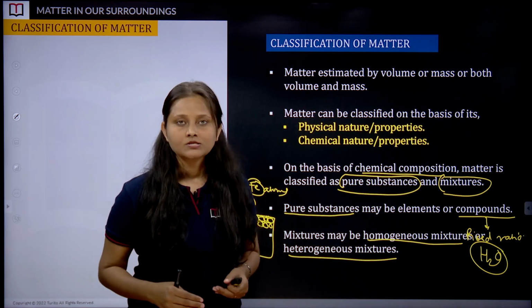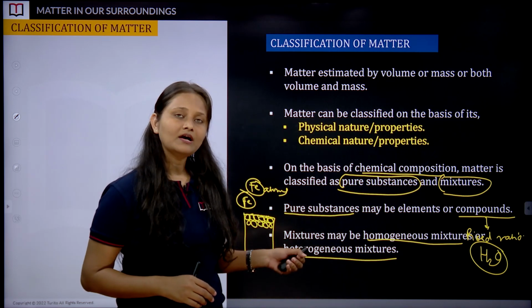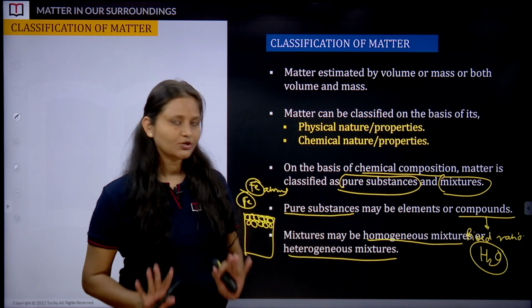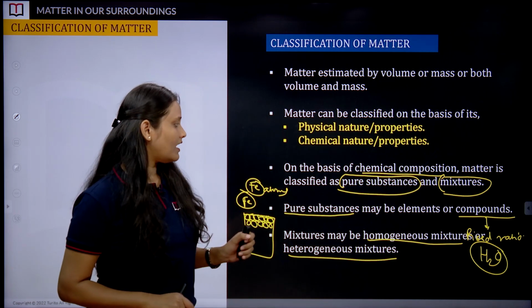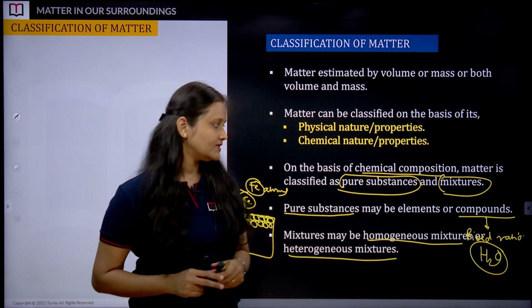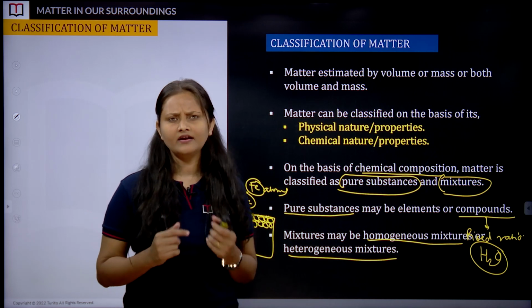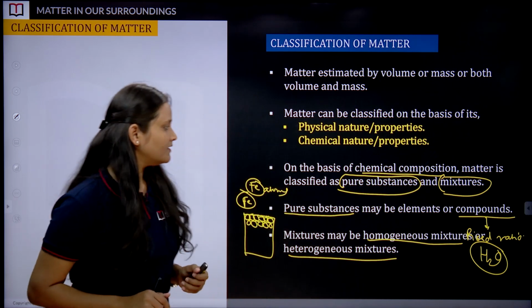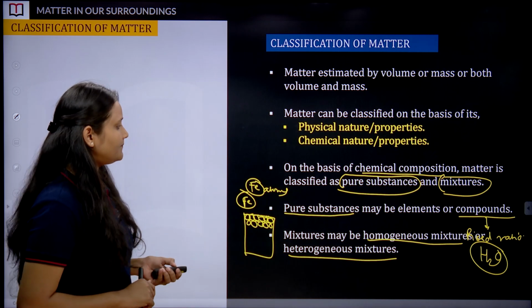So that was all about the chemical classification of matter. In our further course, we are going to learn about chemical classification in detail with some other good examples. As of now, that's how we have dealt with the introduction of chemical classification. Is it clear? Did you get any slight idea about chemical classification? All right. Moving ahead.